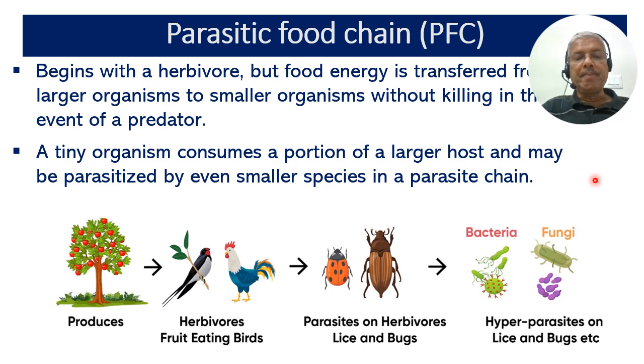In this illustration, the food is transferred from the producers to the herbivores like fruit-eating birds, then to the parasites present on the herbivores like lice and bugs, and then to the hyperparasites present on the lice and the bugs. These are bacteria and fungi.